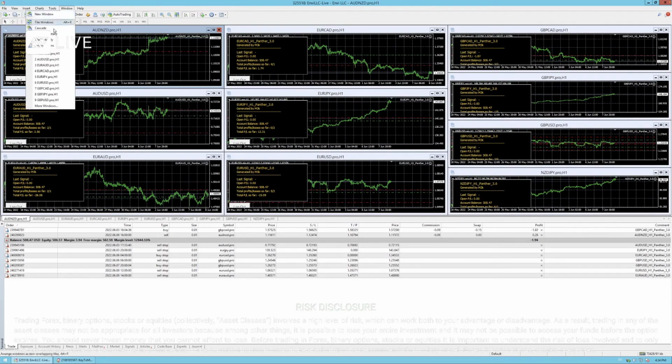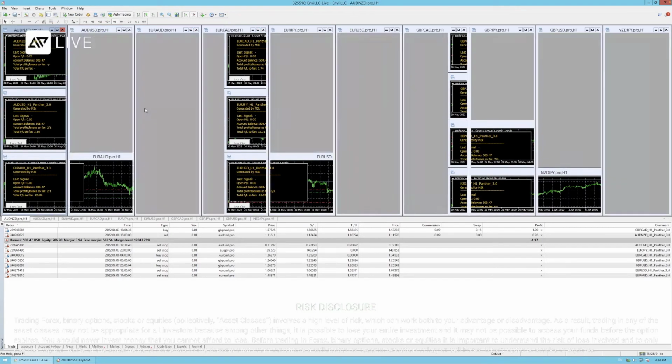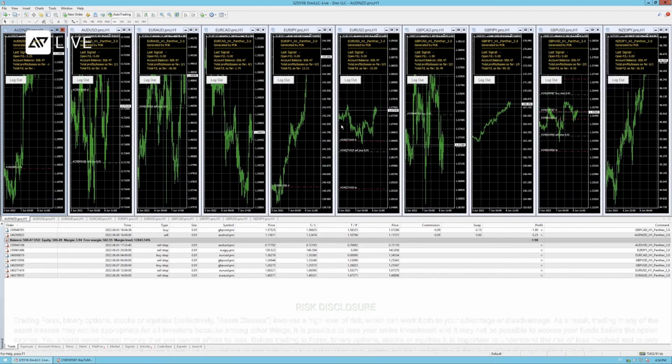Then you can close these windows, and then you just arrange them like this, so I can see all the charts, really nice. And then you just let Panther do its thing. There is not a lot to do in Panther. Then just let it run. Just update the VPS every single weekend, reboot the VPS for better performance, and this is it. And Panther is going to do everything else.